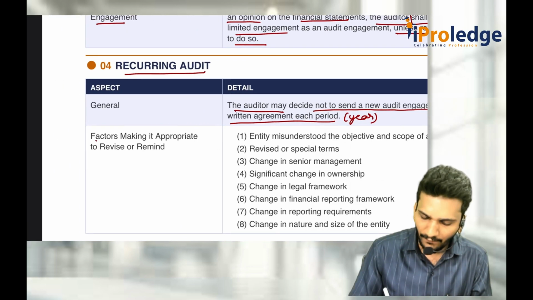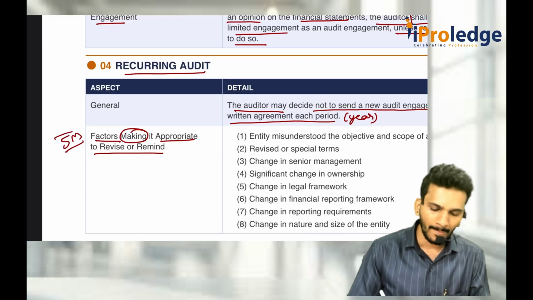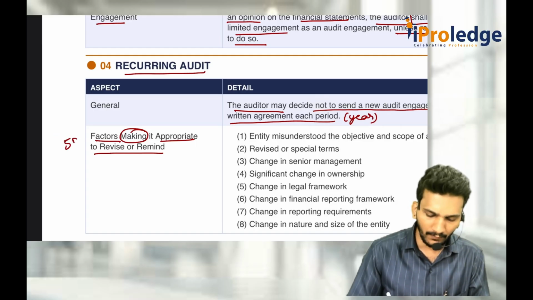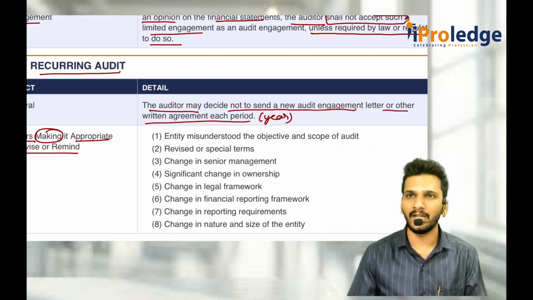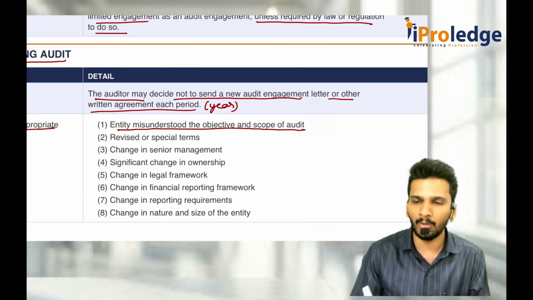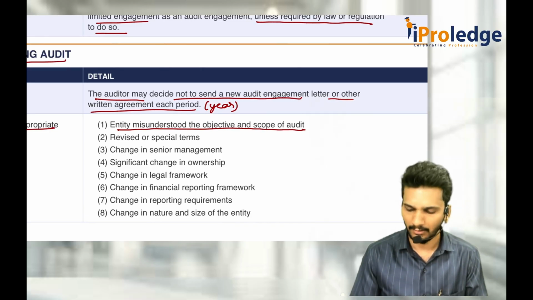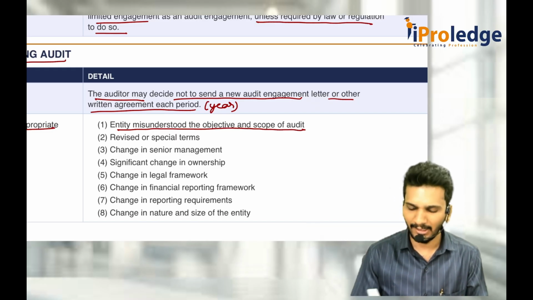But there are factors which will make it appropriate to revise or remind. This is a 5 marks question. What are the situations where the auditor has to send the engagement letter again in a continuous recurring audit? First one is, one, the entity has misunderstood the objective and scope of audit. So that means they thought something else, we thought something else, that common understanding is not there between us.